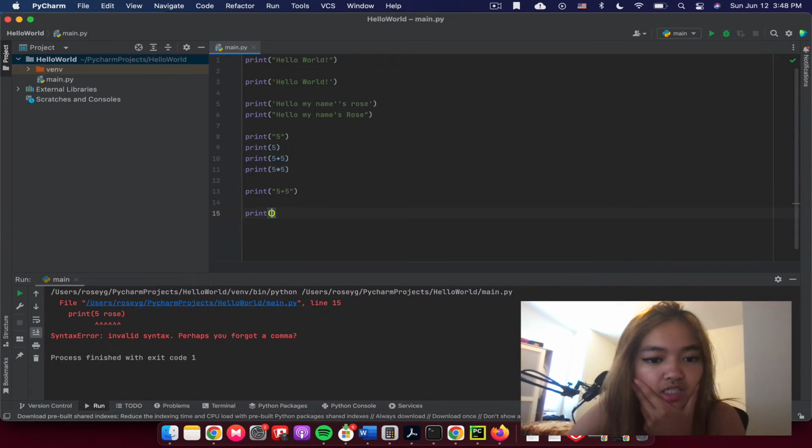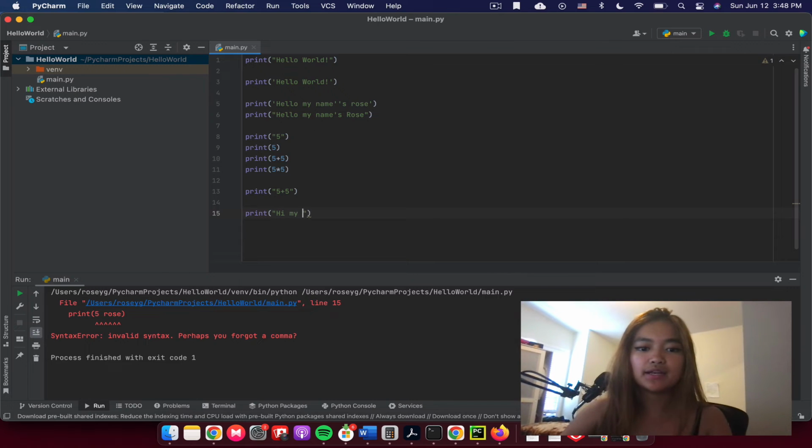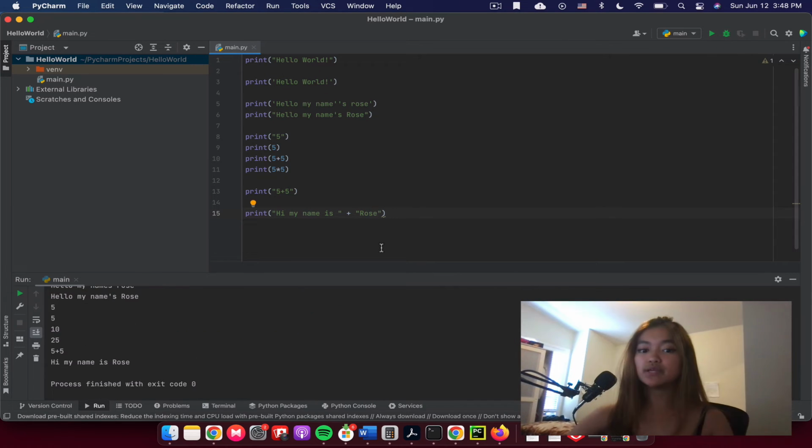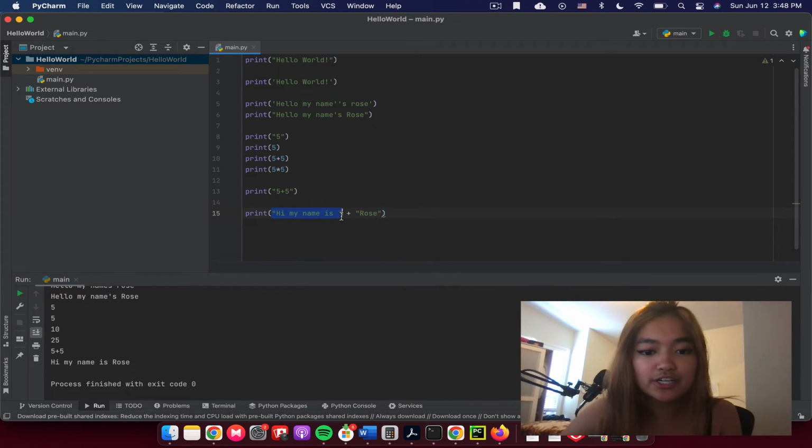Can we do, hi, my name is, and then add, say, another string, Rose? Can we do that? Yes, we can. So with strings, by putting a plus sign, we can combine strings.